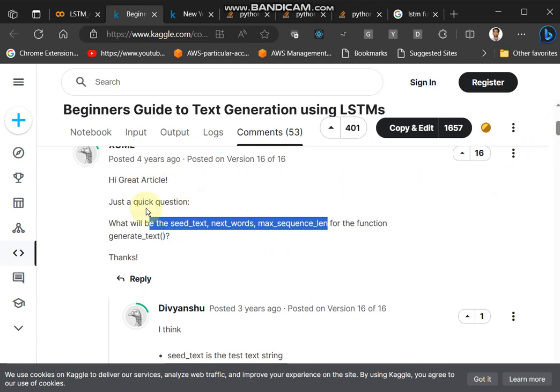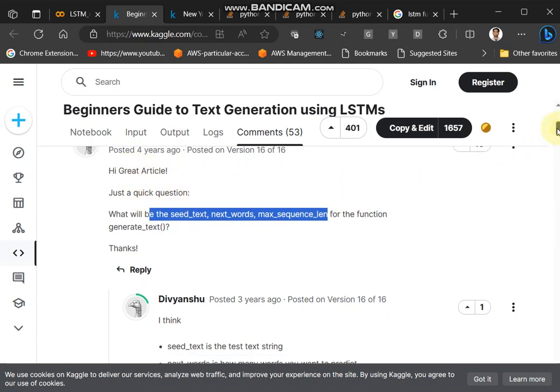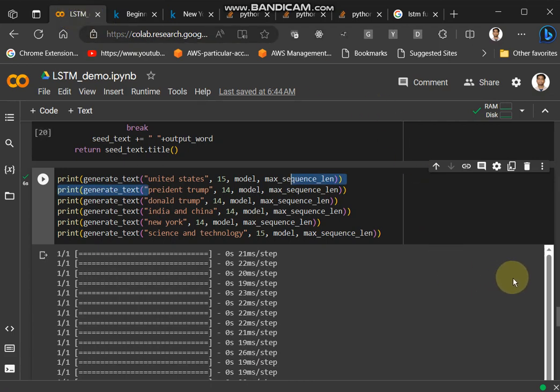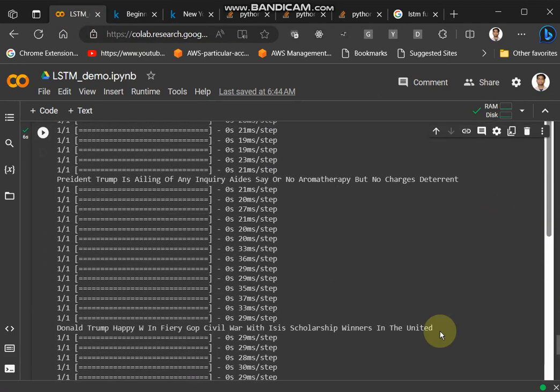So I think this person also was not able to find that, so I have added the same code that I found. Actually, in this I have modified the second argument. It was 5, so it was generating only 5 words. Instead I replaced the 5 with 14. That's why the final output that you are seeing has that many words in it.